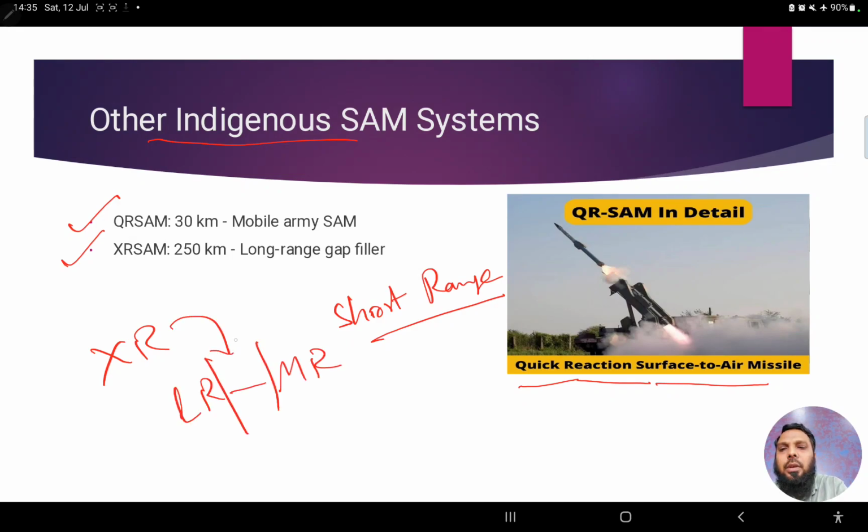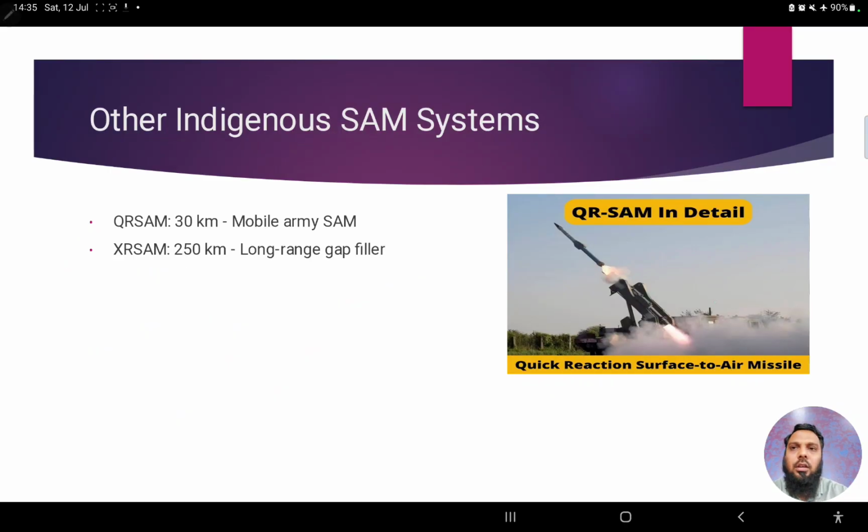So whatever gap is there, XR SAM is intended to fulfill or to be used for that particular gap which is left off. So we have full-fledged defense systems covering long range, medium range, even the extended range, and also the short range, right?